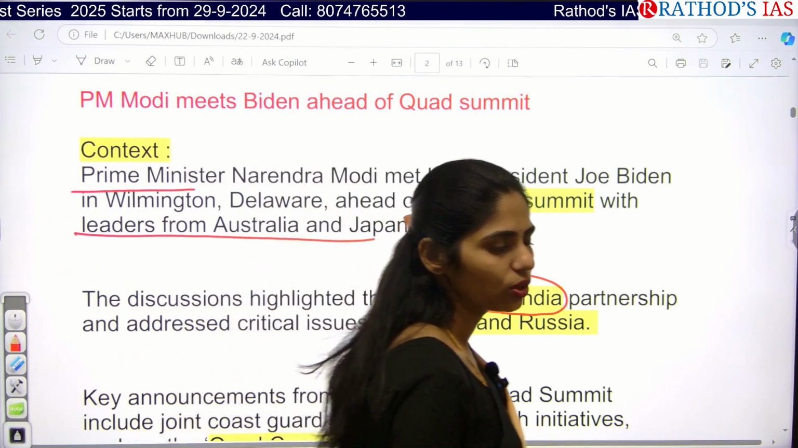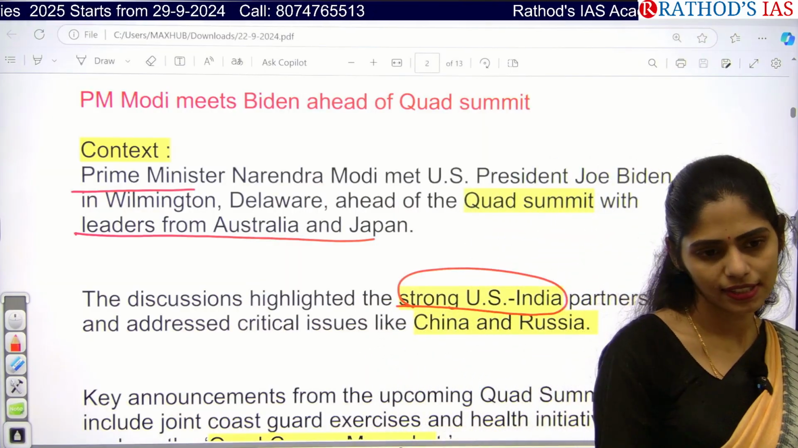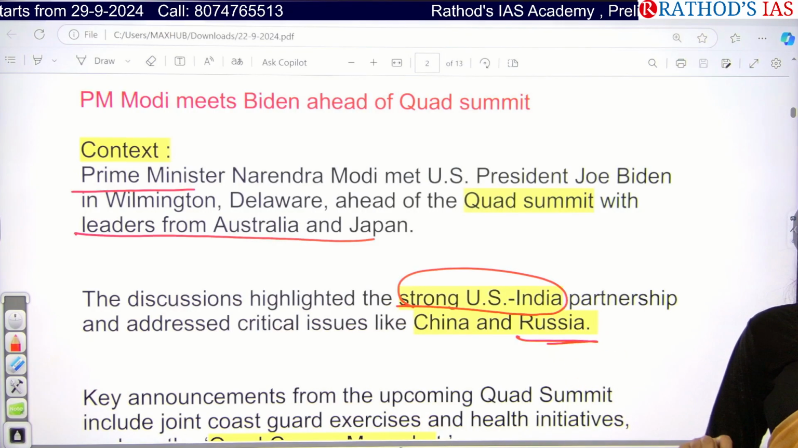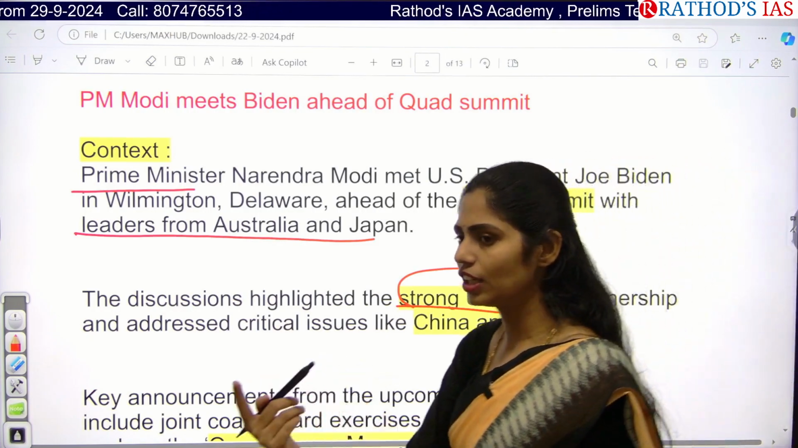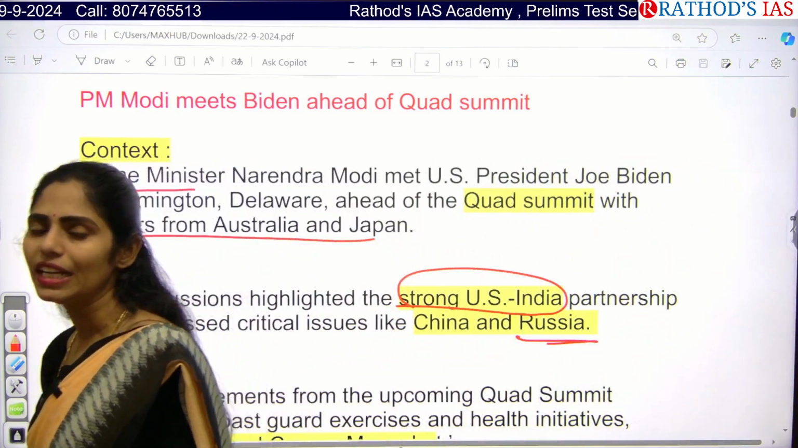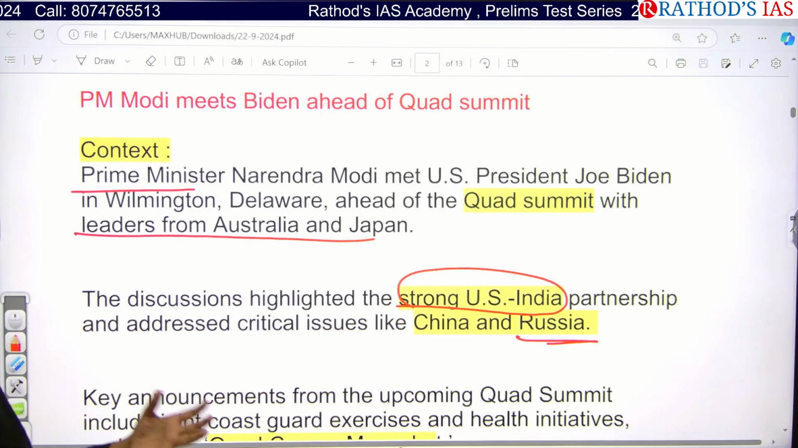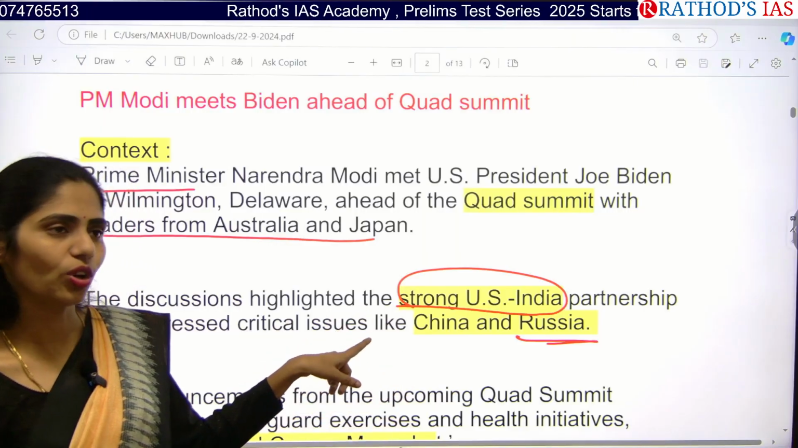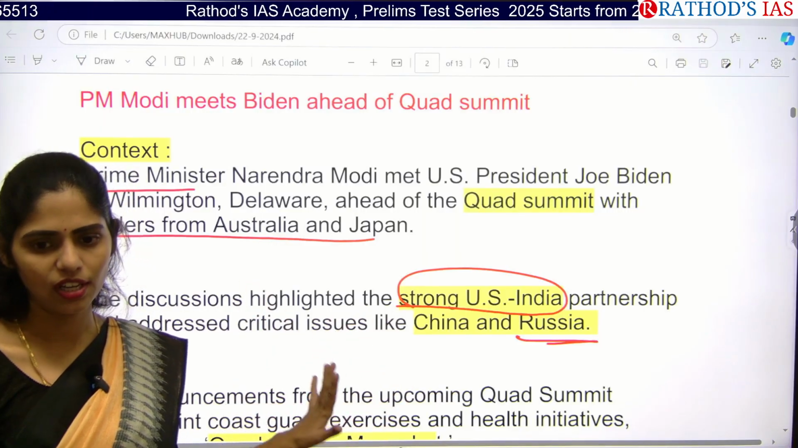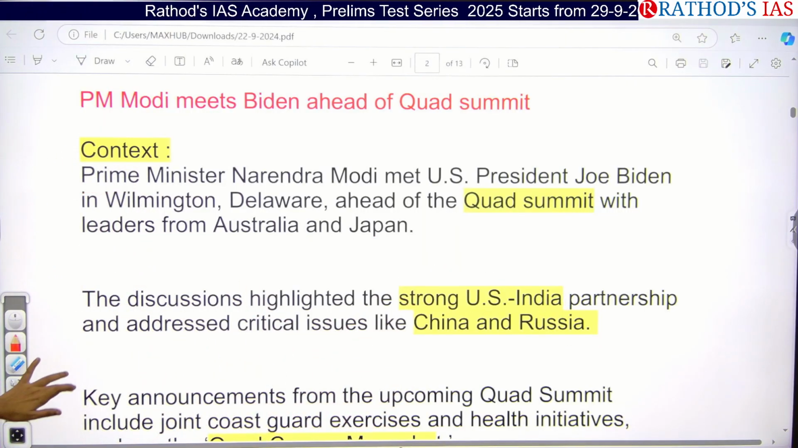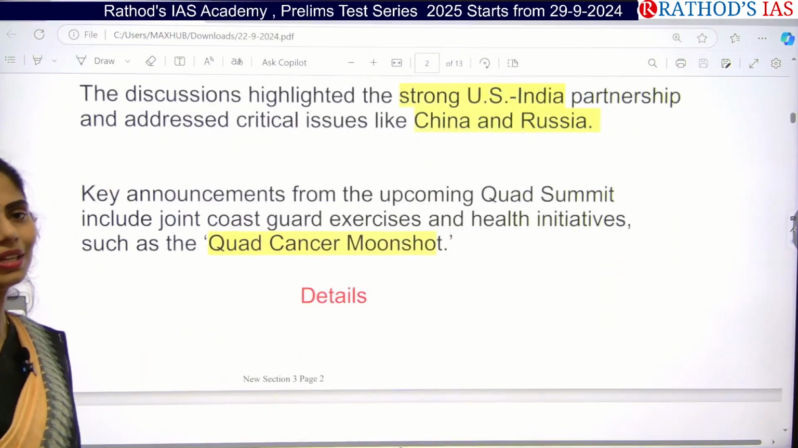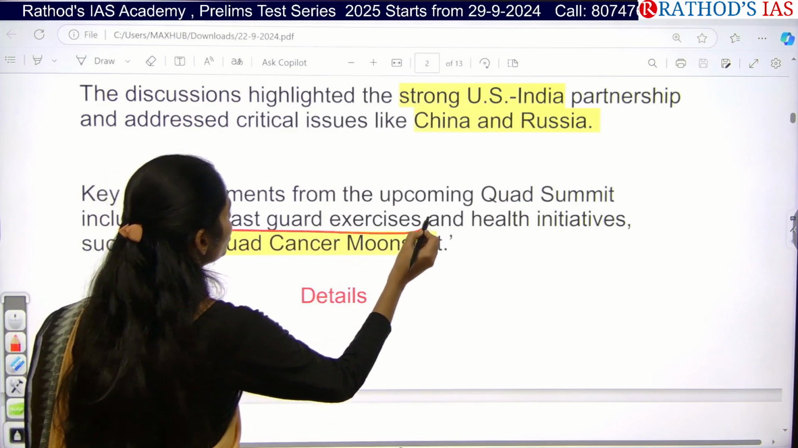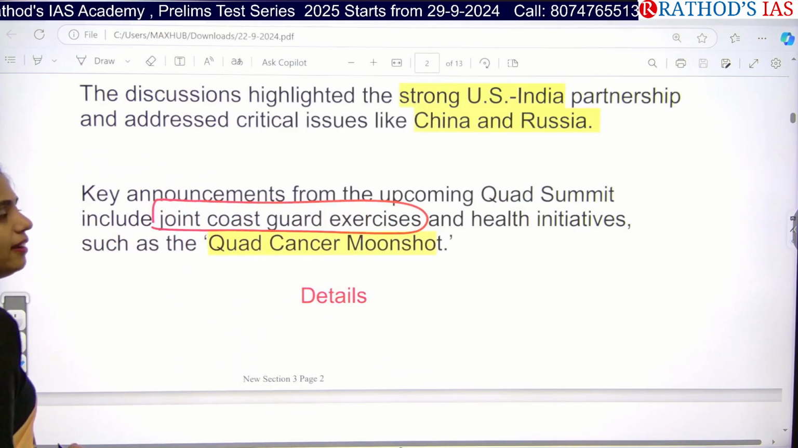As you all know, this grouping's common enemy is China. On another side, the Russia-Ukraine crisis is going on, and as I said 3 to 4 days ago, India is coming forward for peace negotiations between Russia and Ukraine. So they are going to talk about the Russia issue as well. Key announcements made for the upcoming Quad Summit: they are going to have a joint Coast Guard exercise between India and US.